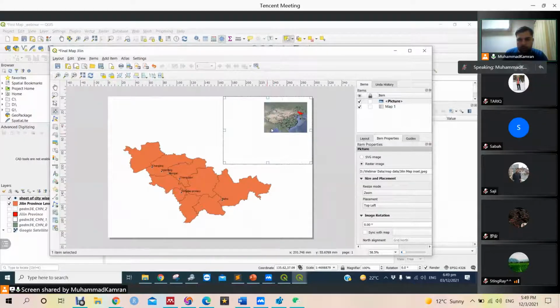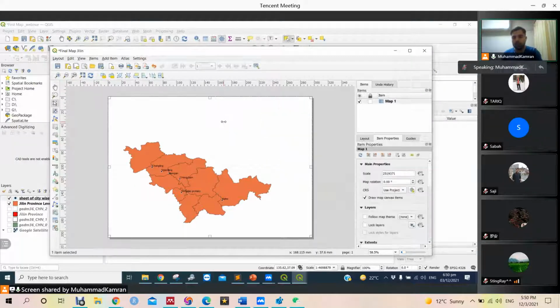Why we cannot zoom in and zoom out this picture? I think I made it with some other technique. Let's show that later. Let's first finalize other elements in our map.